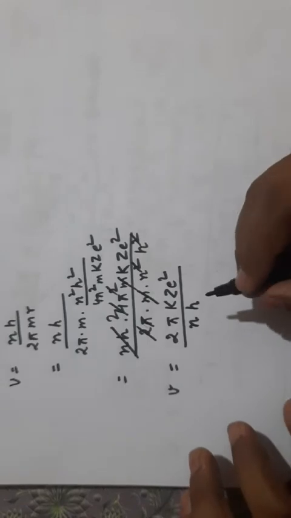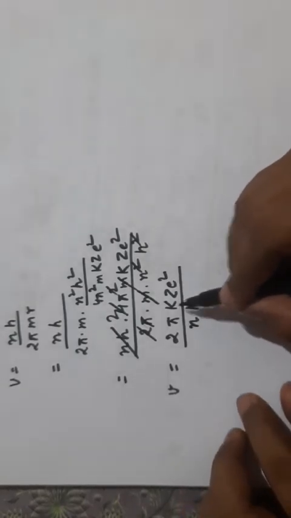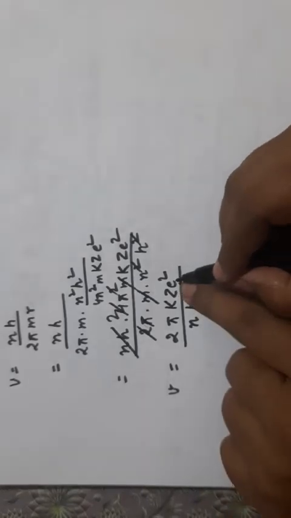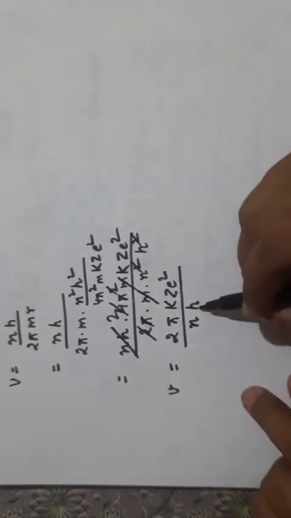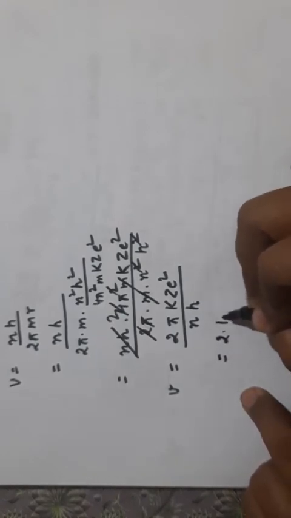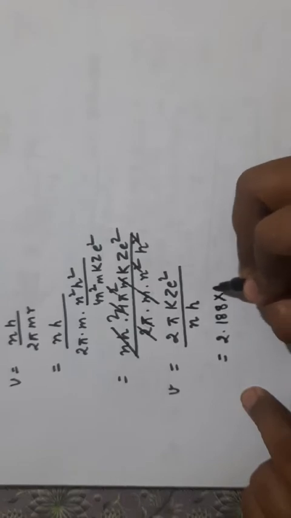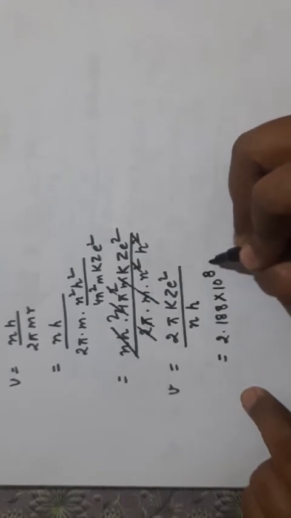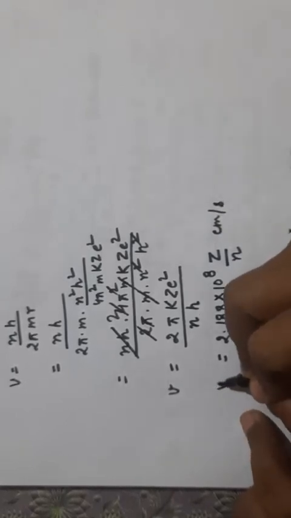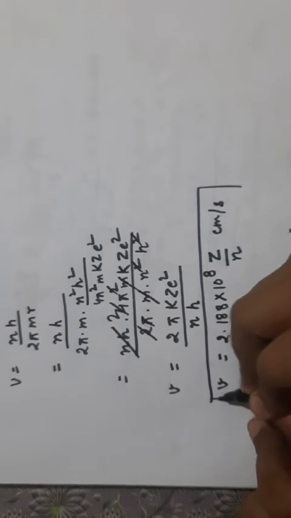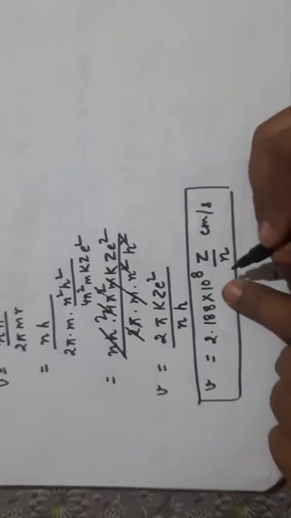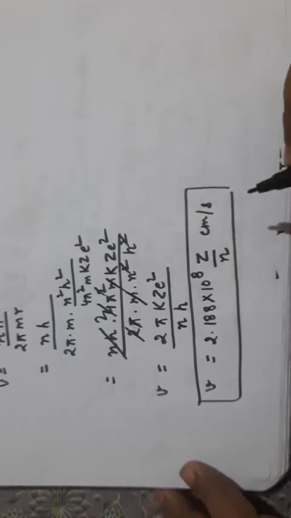Now when we put the values of these constants, e as 1.6 into 10 power minus 19, and the value of Planck's constant, we will get the value 2.188 into 10 power 8 z upon n centimeter per second. So this is the formula for the velocity of the electron. Velocity is equal to 2.188 into 10 power 8 z upon n centimeter per second.